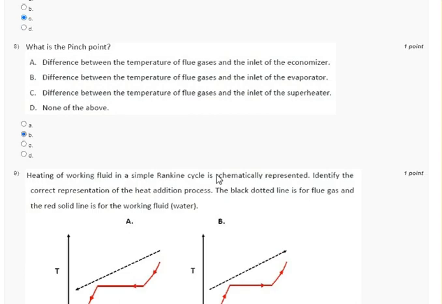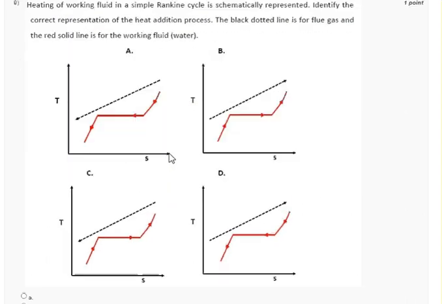What is the pinch point? Pinch point is the minimum temperature difference between the temperature of flue gas and the inlet of the evaporator. So B option is correct for this question. Heating of working fluid in a simple Rankine cycle is schematically represented. Identify the correct representation. So correct representation is option C. Here the flue gas temperature decreases and the water temperature continuously increases.